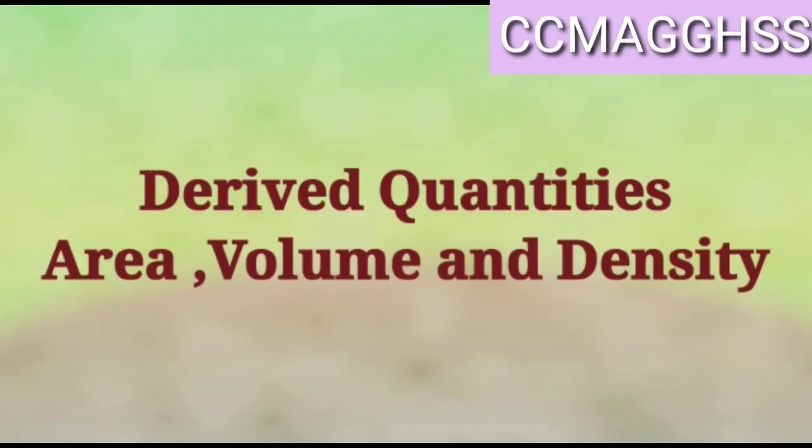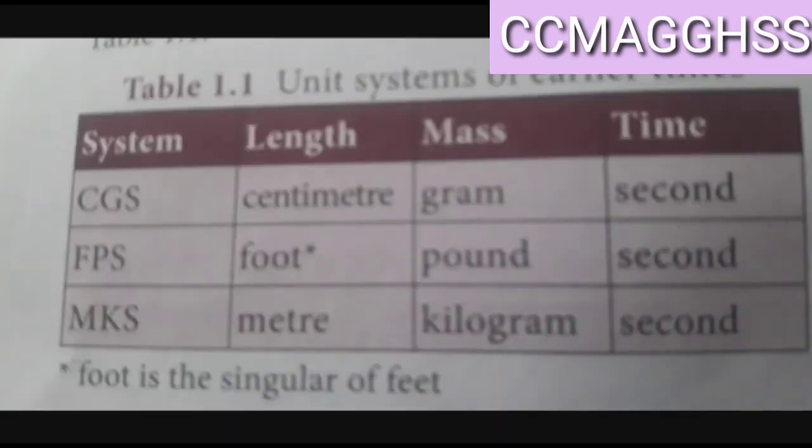For example, all physical quantities are denoted by two parts. One is the numerical value and the other is its unit. For example, if I am purchasing potato, I say 3 kgs of potato. So 3 here is the numerical value and kg is its unit.